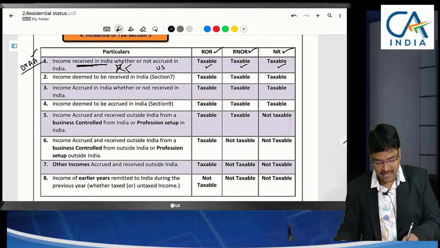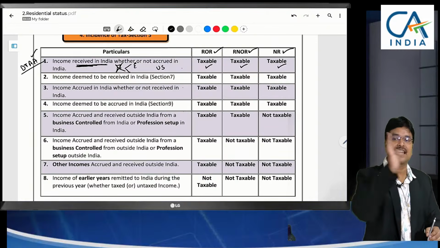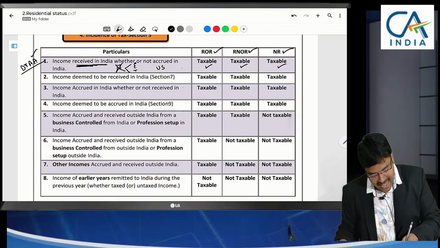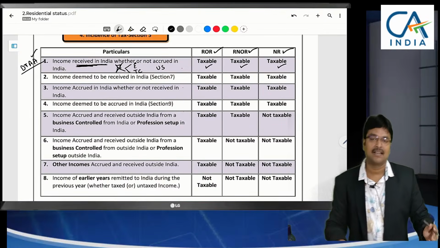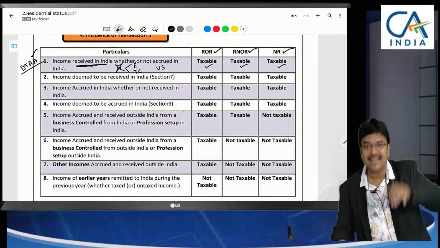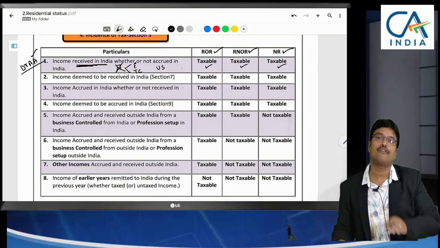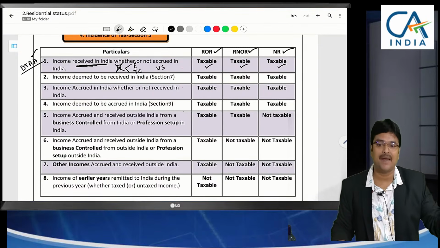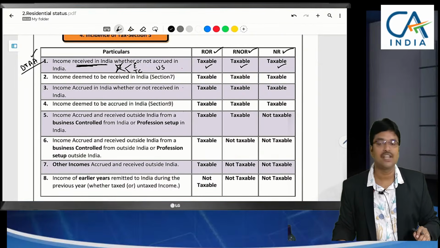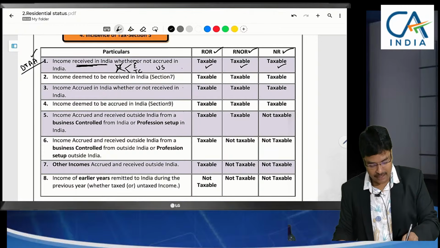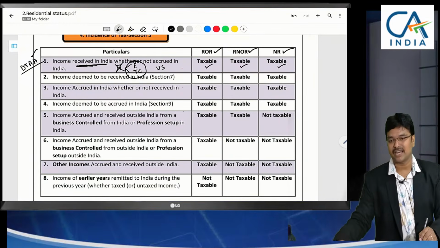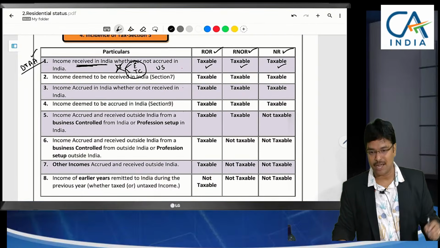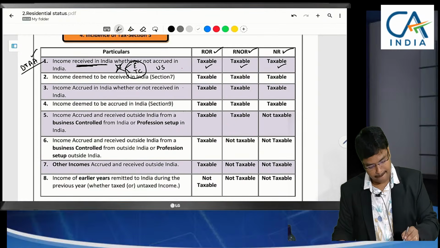There will be two methods here. Either the exemption method, that means if it was taxed in a foreign country, it will be exempted in India, that is the exemption method. Or the tax credit method is also there in DTAA. The tax paid in the US can be claimed as credit in India. We will include that foreign income in India, levy taxes, and out of those total taxes, whatever tax you have paid in the foreign country, converted into Indian rupees, we will give you tax credit. That is another method. Two methods of DTAA benefits are available, either the exemption method or the tax credit method, which we will discuss in detail in the DTAA chapter. So now let me conclude here.